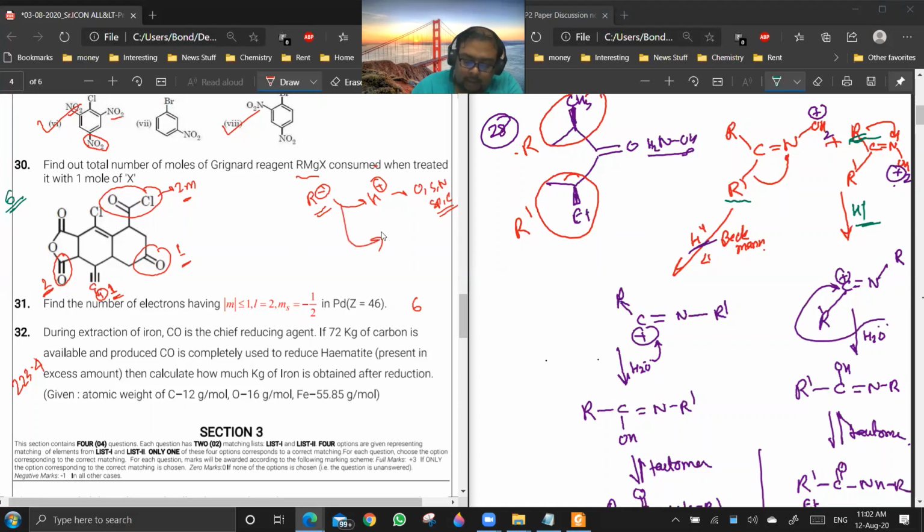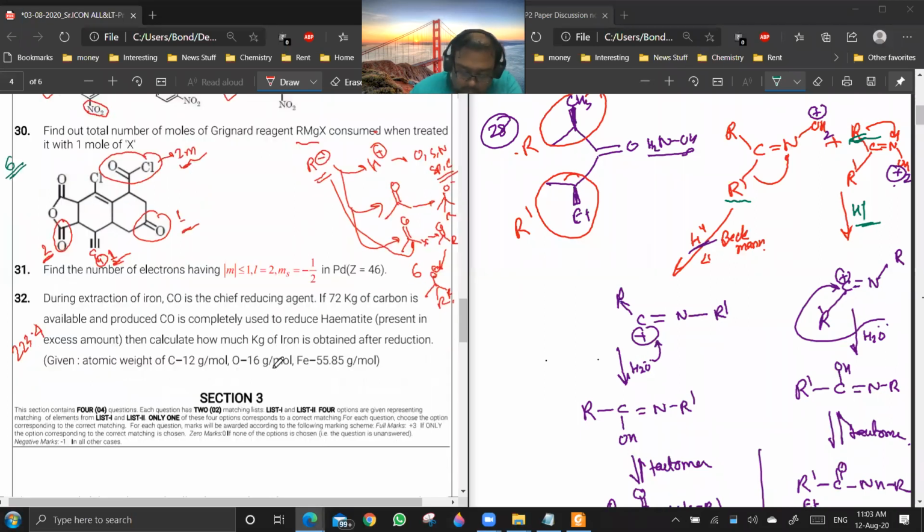Or R minus will be attacking a carbonyl group, and it will be forming an alcohol. Or R minus will be attacking a carboxylic acid derivative. In this case, first it will give carbonyl and then it will give alcohol. So you see here it will consume 2 moles, here it will consume 1 mole, here it will consume 1 mole.